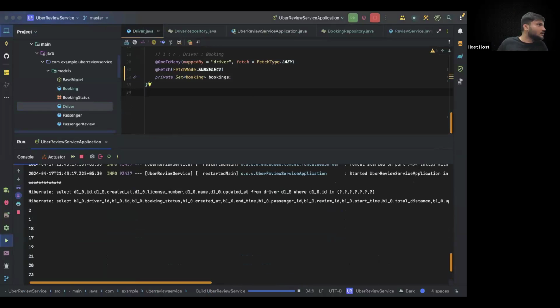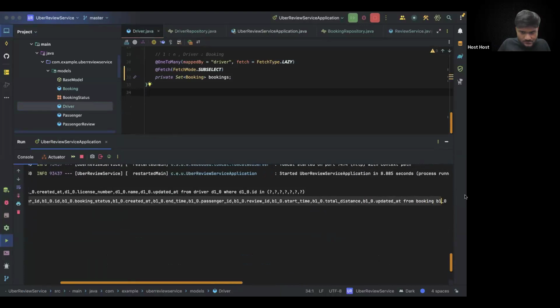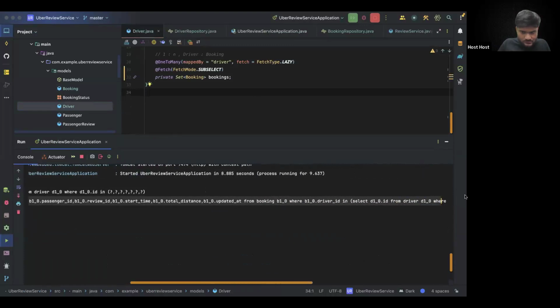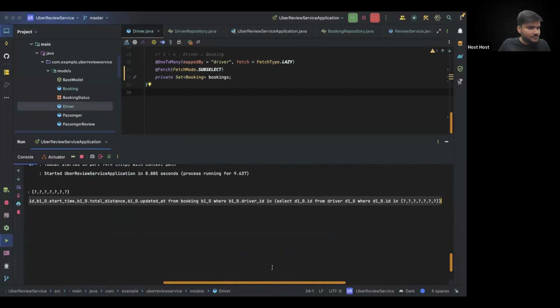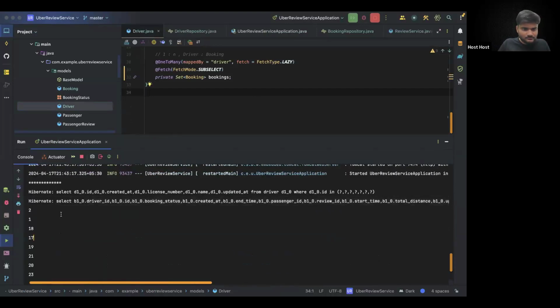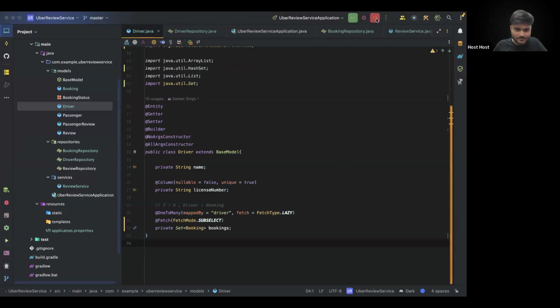Can everybody see that there is a single query that is being executed? Can everybody see this? Okay, so what was the problem? I'll tell you the problem. So now you can see we are able to execute a single query. Let me show you actually here.